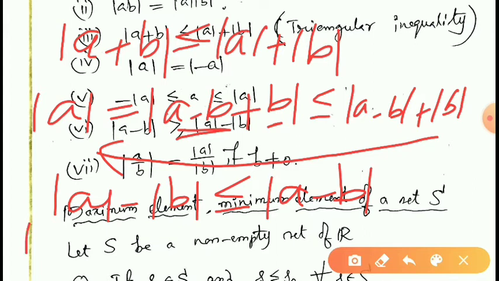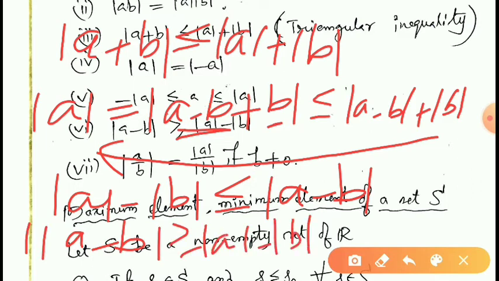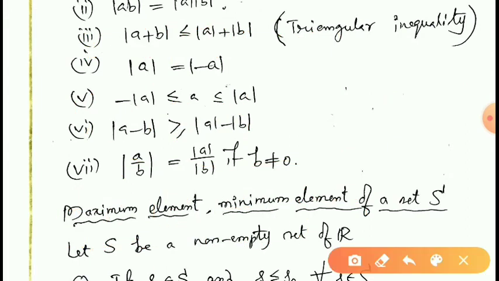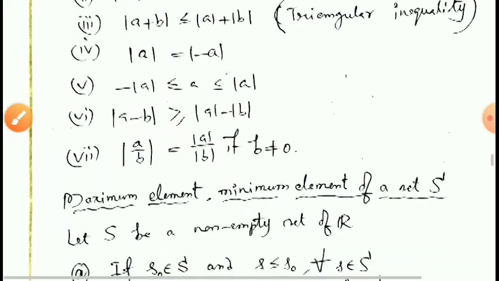Thus, modulus A minus B is greater than or equal to modulus A minus modulus B. Therefore, we can write modulus A minus B is greater than or equal to modulus A minus modulus B. This is another property of absolute value. Now, see,